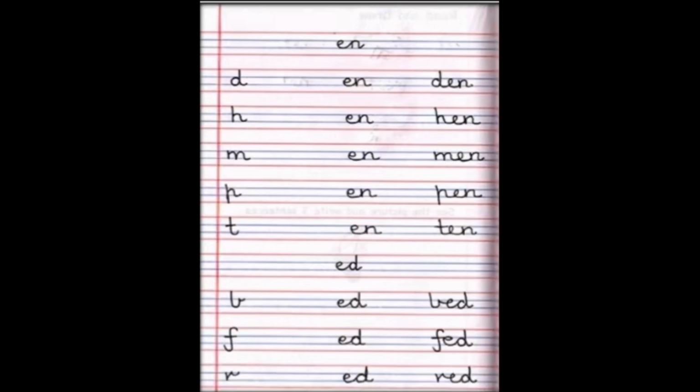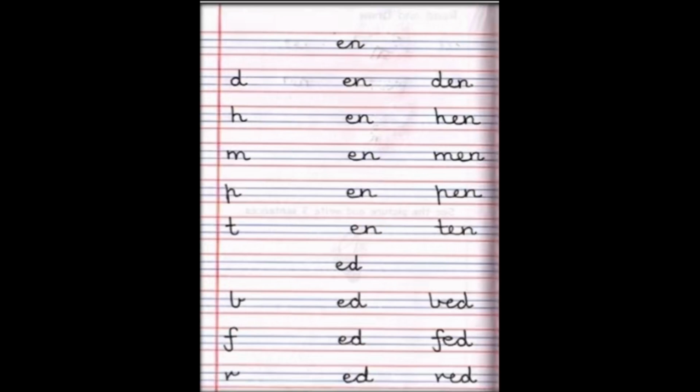Next letter is P. P says P. EN says N. P-E-N, pen. A pen is used to write in books. When the teacher corrects your books, she uses a pen. The last letter is T. T says T. EN says N. T-E-N, ten. Number 10.